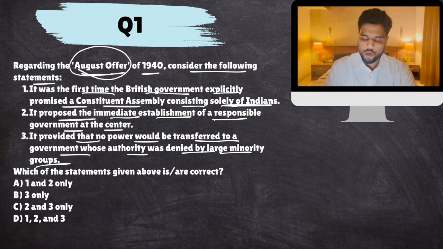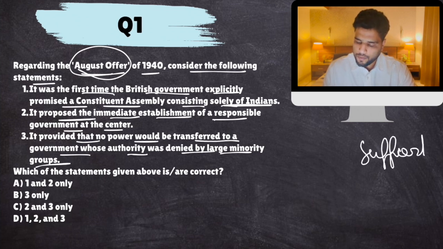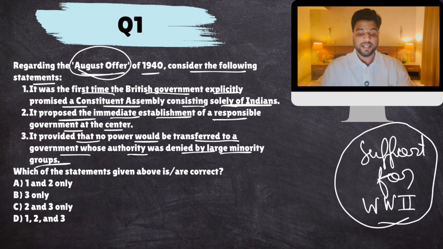August Offer was basically the offer given by the British to the Congress and other nationalist parties to secure their support for World War II. The British were involved in a very massive war against a very formidable enemy, Germany. In Southeast Asia, it was the Japanese they were fighting against. So they wanted the support. They didn't want any disturbance. That is why they offered something to the Indians. That was the August Offer.